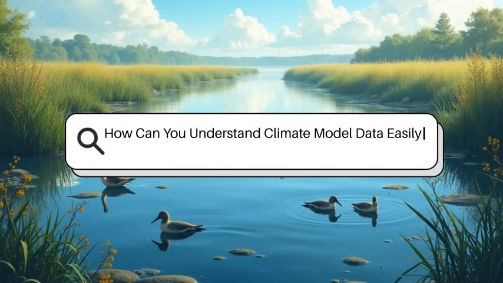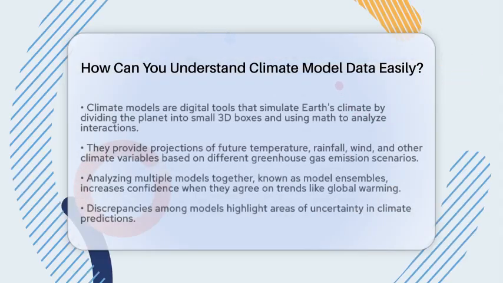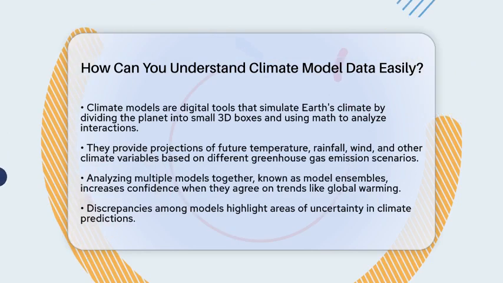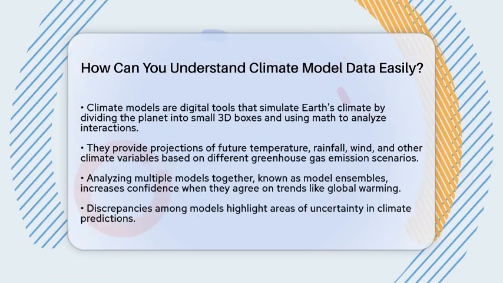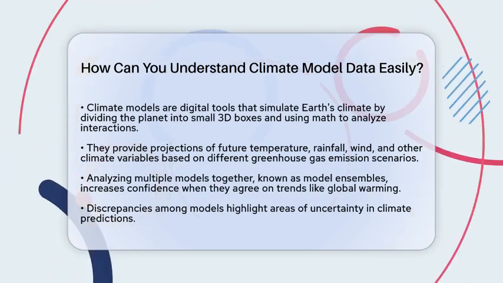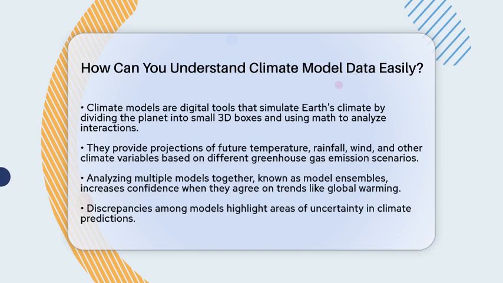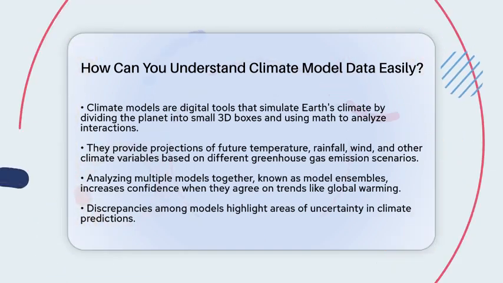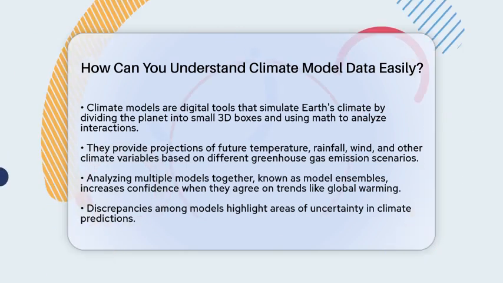How can you understand climate model data easily? Imagine trying to read a weather forecast for the entire planet. Climate models are like giant digital maps that show how Earth's climate might change over time. They split the world into tiny three-dimensional boxes and use math to see how air, water, land, and ice interact.